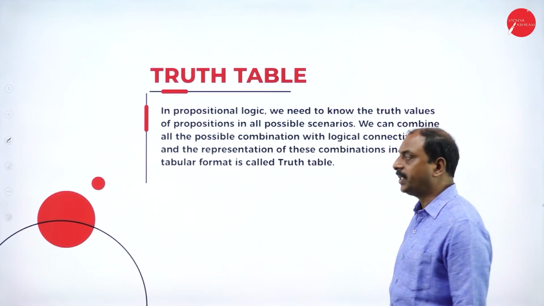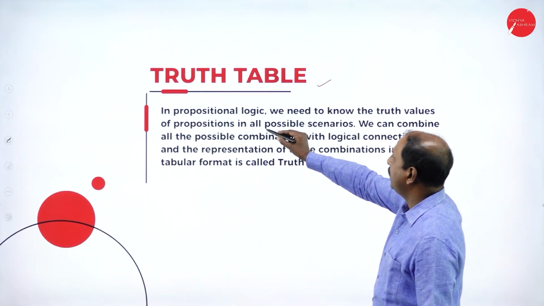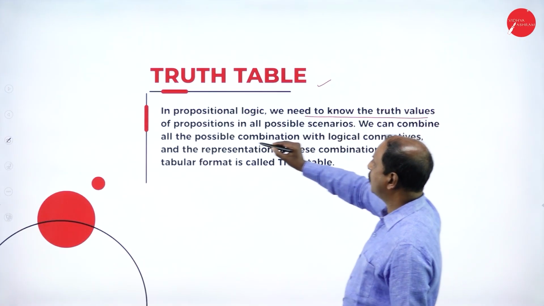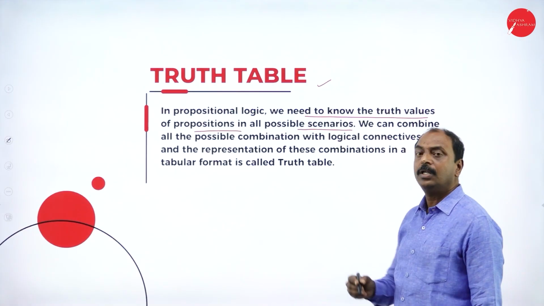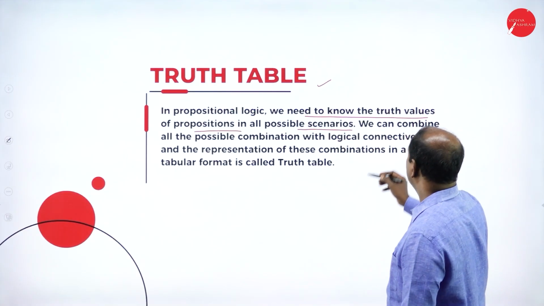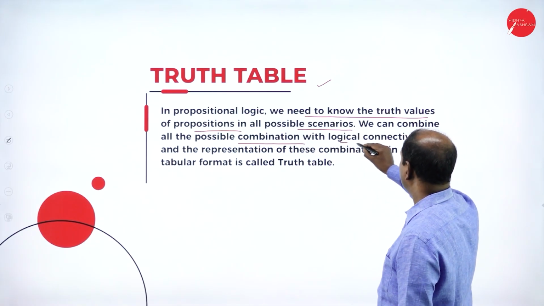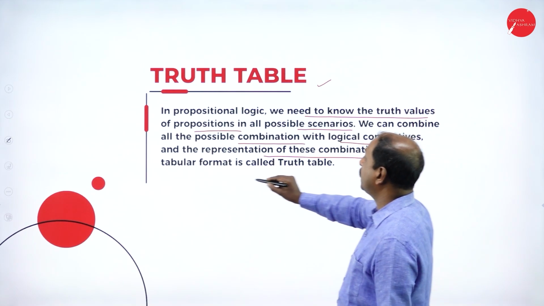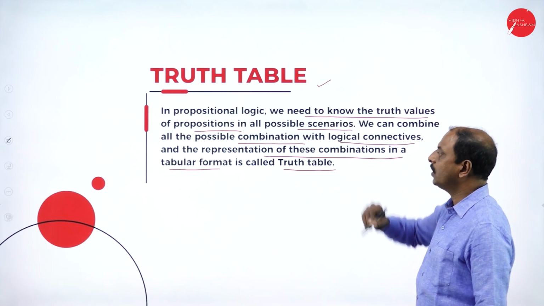In the next slide, we will see what a truth table is. In propositional logic, we need to know the truth values of propositions in all possible scenarios, all possible combinations. We can combine all possible combinations with logical connectives, and the representation of these combinations in a tabular form is called a truth table. So this is the definition of a truth table.